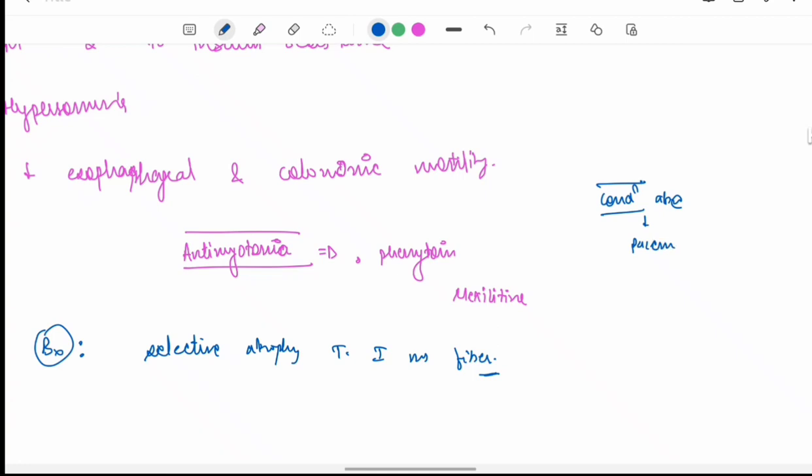So this is all about the congenital myopathy, inherited myopathy. In the next lecture, we will discuss mitochondrial myopathy.